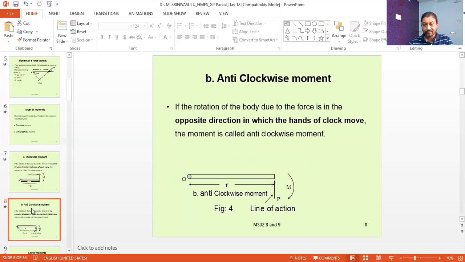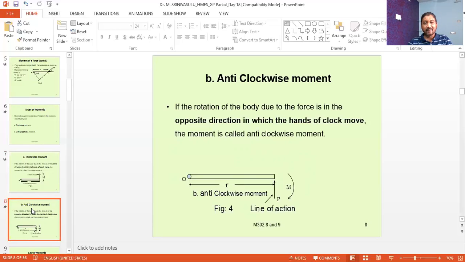Here, it is opposite to that of the clockwise movement. What is happening here is that due to the effect of the force, it produces a moment, and due to the moment it produces a turning effect.